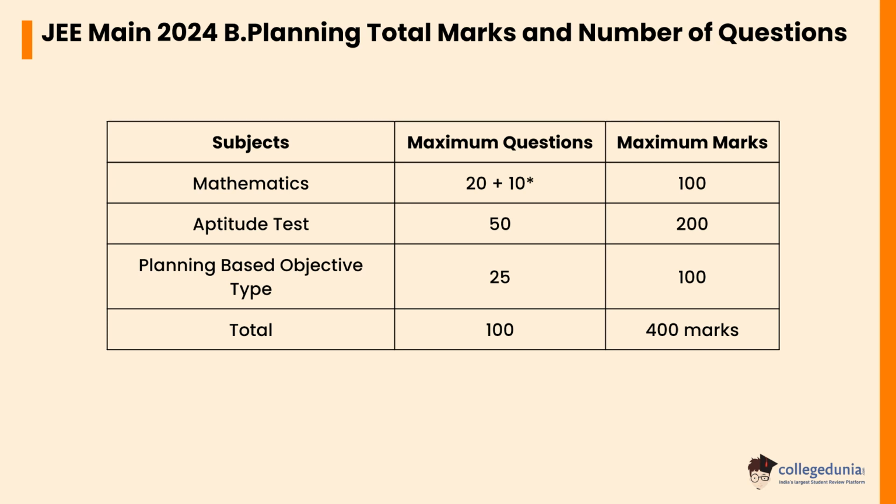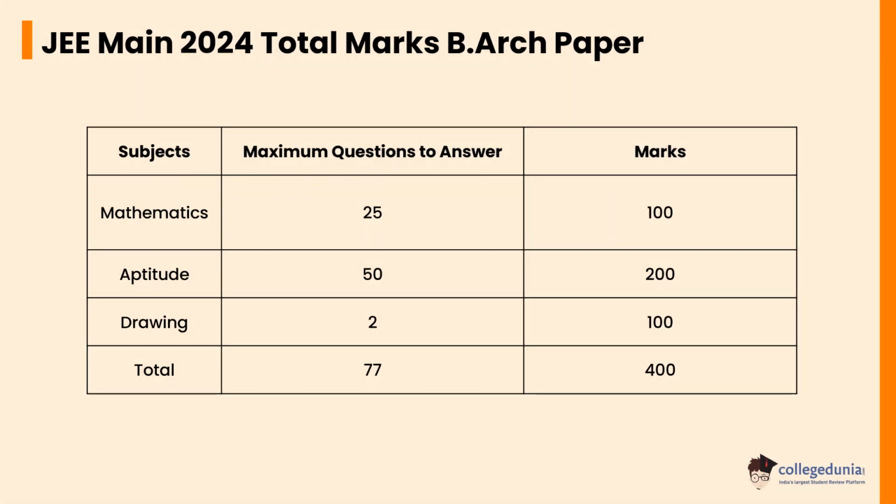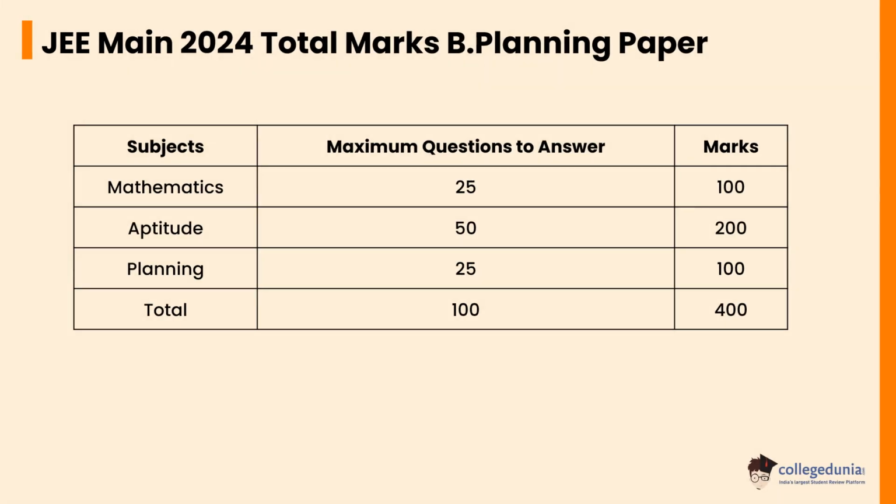Let's check the JEE Main 2024 total marks for the B Architecture paper. In mathematics, 25 questions to answer with the maximum marks of 100. In aptitude, 50 questions to answer with the maximum marks of 200. In drawing, 2 questions to answer with the maximum marks of 100. Let's check the JEE Main 2024 total marks for the B Planning paper. In mathematics, 25 questions to answer with the maximum marks of 100. In aptitude, 50 questions to answer with the maximum marks of 200. In planning, 25 questions to answer with the maximum marks of 100.